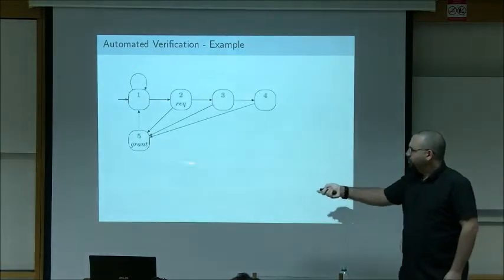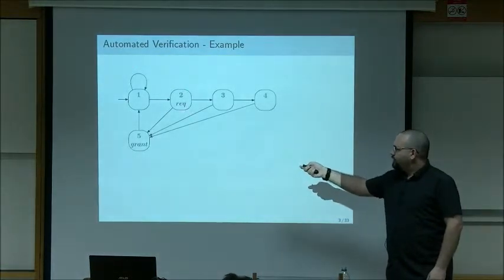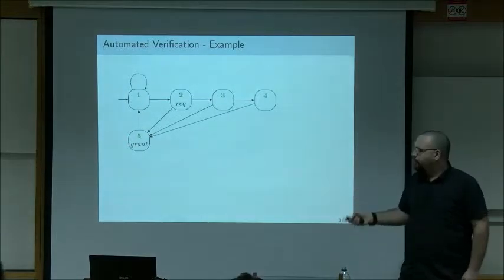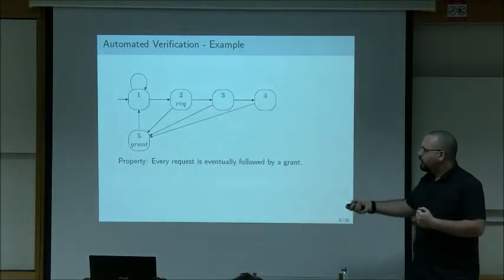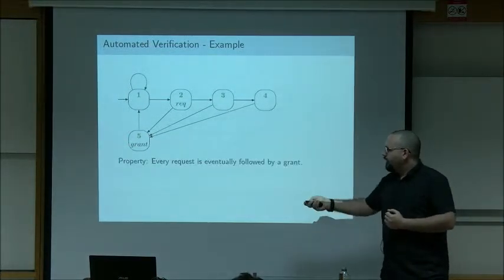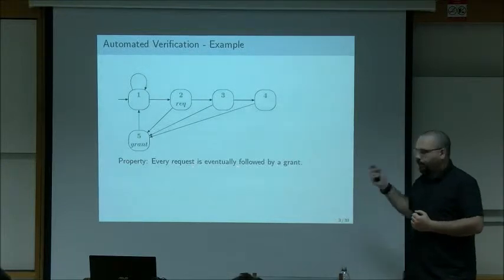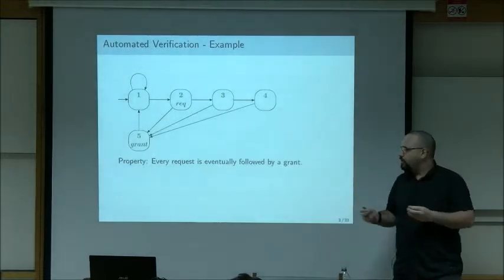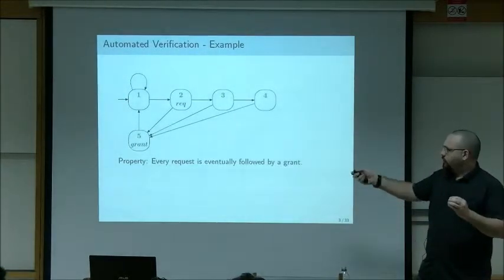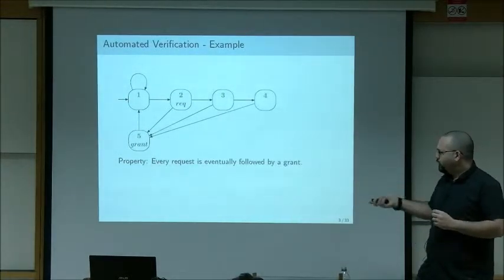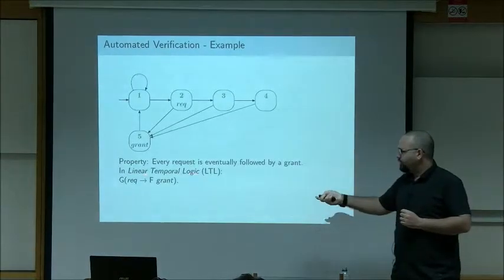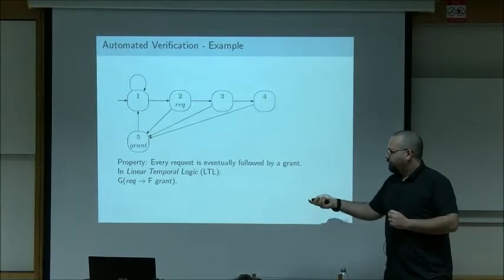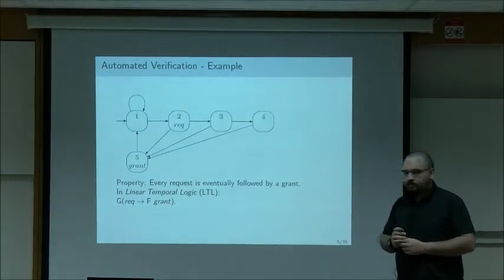Here we have a finite state machine. On state 2, we generate requests. On state 5, we get grants. And the property we want to reason about is: is it true that in every behavior of the system, every request is eventually followed by a grant? And the behaviors we look at are infinite time behaviors in this context. So we have an infinite computation of the system, and we ask, is this true? And we can formulate this in linear temporal logic, for example, and other formalisms. It's not very important for this talk, but this is a linear temporal logic formula.